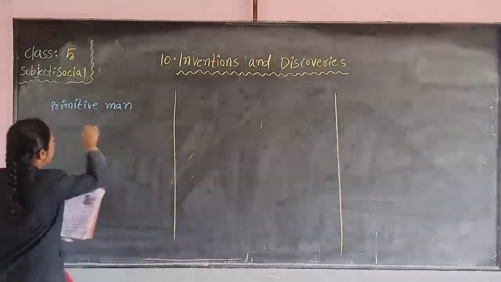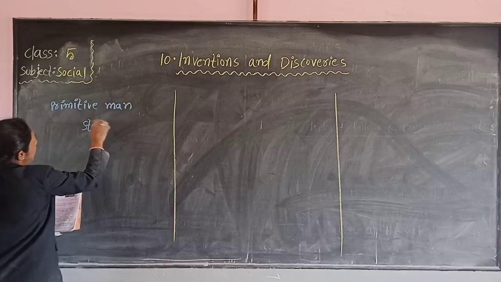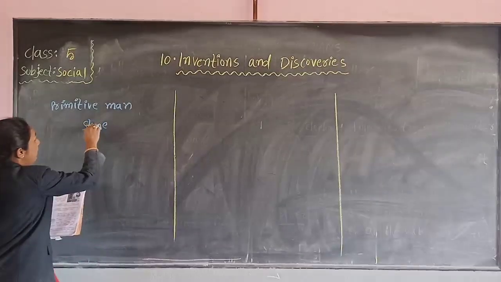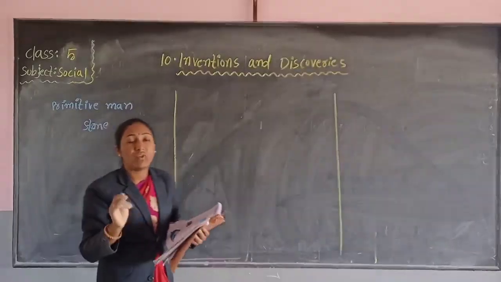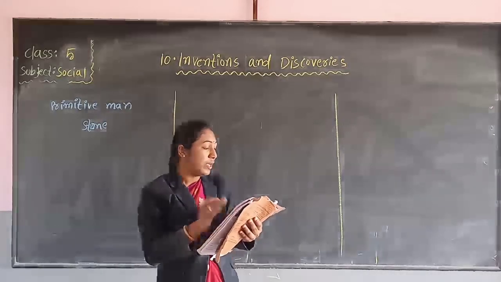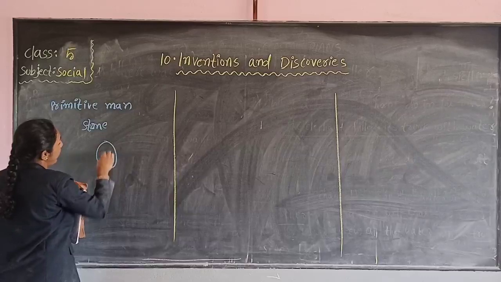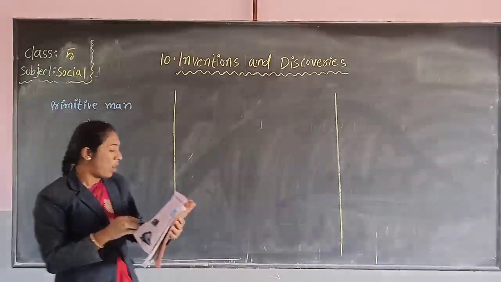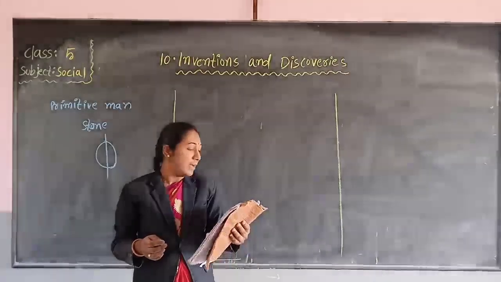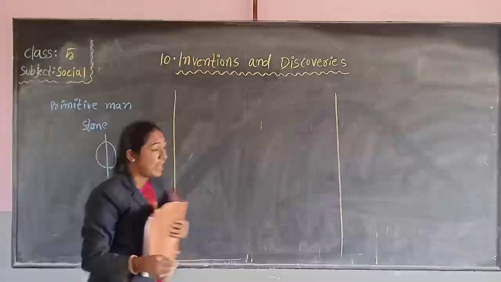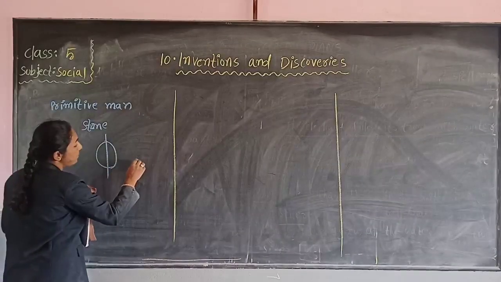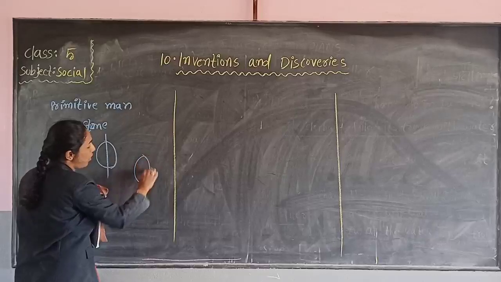So, this early man first found a stone. Then, what did he do? He broke a stone into two halves.